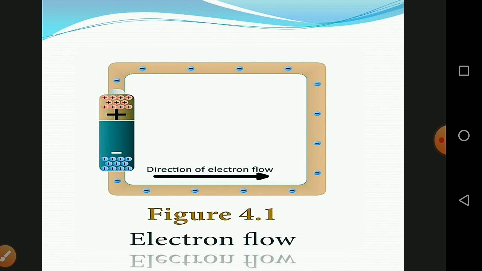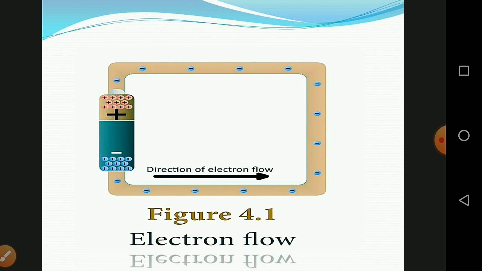What is the difference between the electric current and electricity? Electricity is a general term used to call electric energy, but the electric current is a physical quantity of electrical energy which defines the amount of electrons. The electric current refers to the movement or flow of charges.